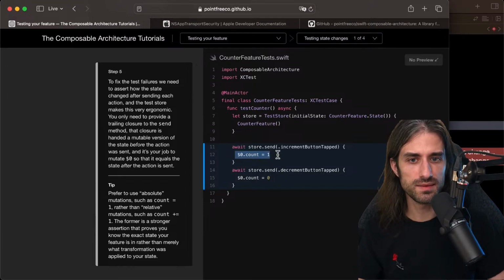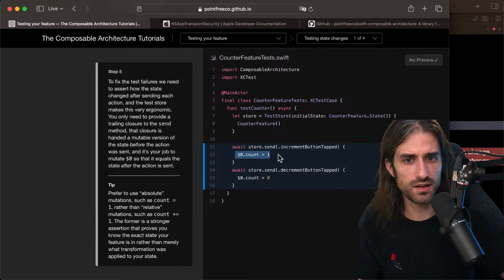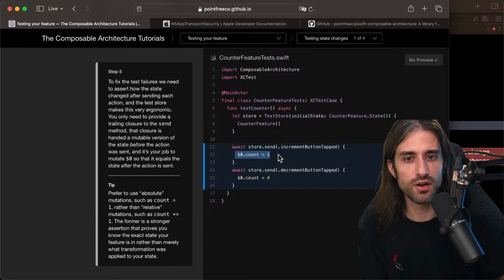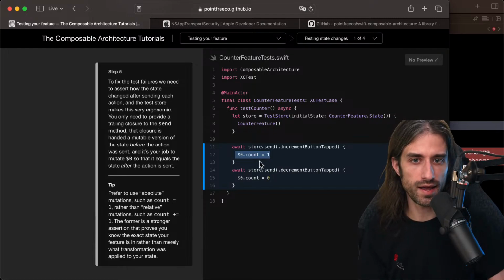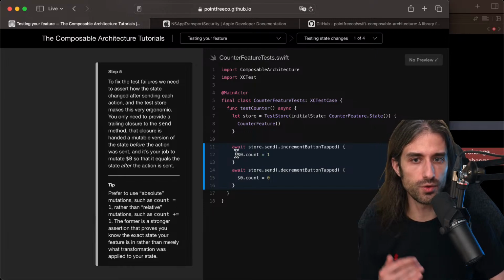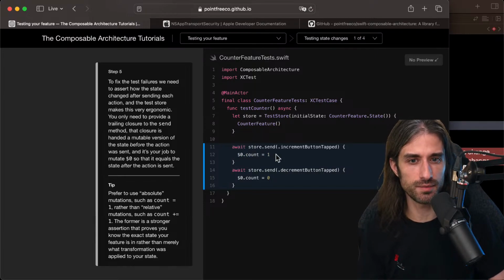So we are replicating, no, we're not replicating. I was about to say we're doing the same thing as in the feature, but no, because the feature says count plus equal 1, but here it says count equal 1. And the way it's written, it will compare the state modified by the closure with the state modified by the action.